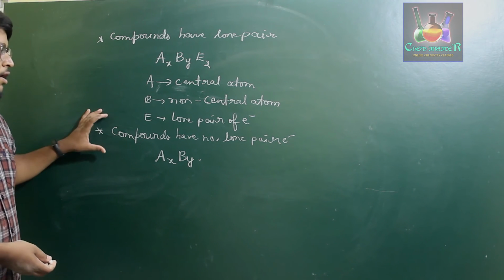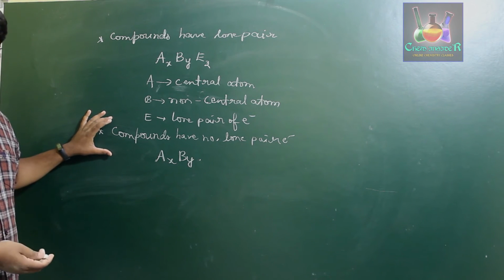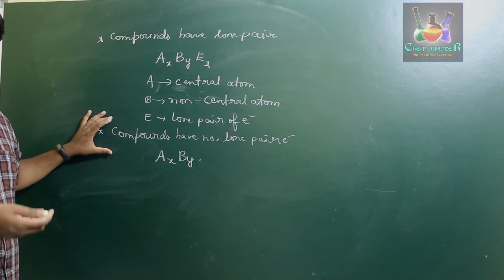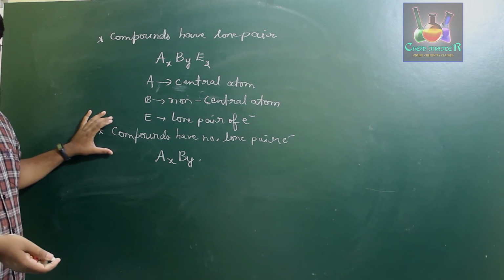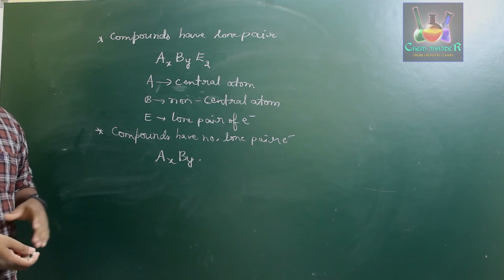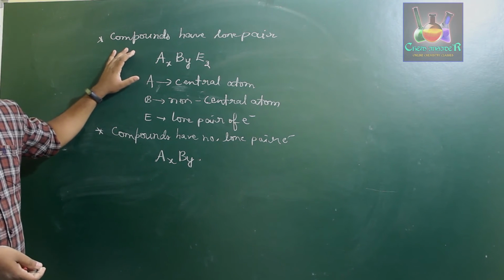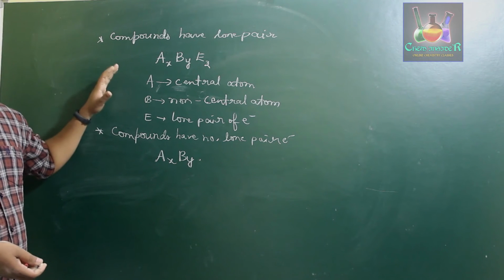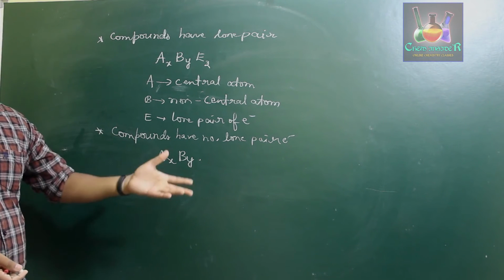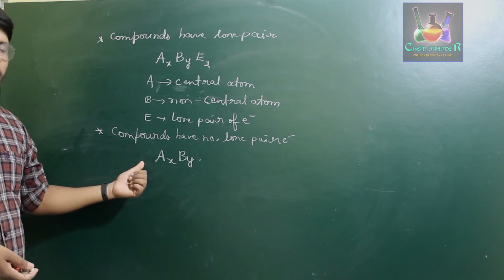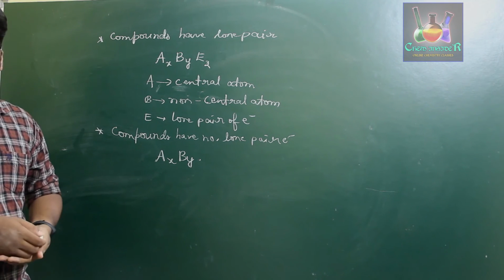We consider those with no lone pair of electrons as the primary ones, and then we can relate their geometry to those containing lone pairs. If the compound contains lone pairs of electrons, they clearly have a tendency to have a distorted geometry compared to compounds which have no lone pair of electrons.